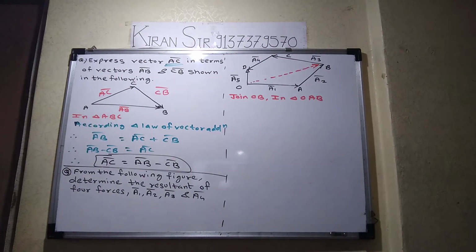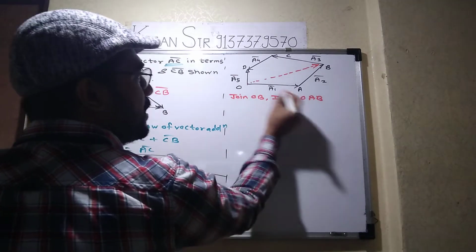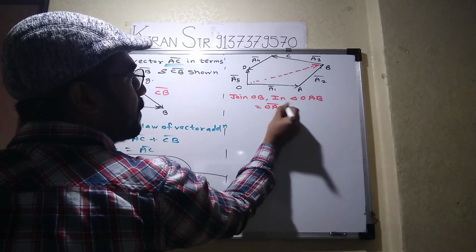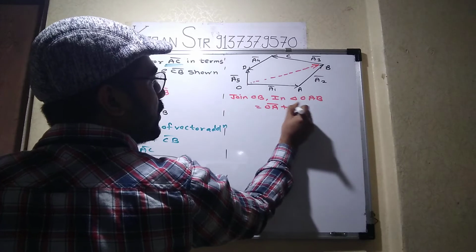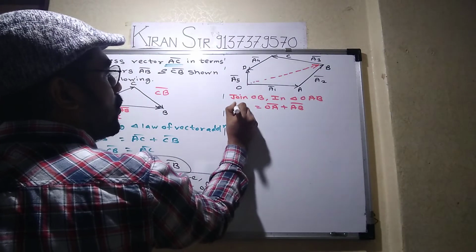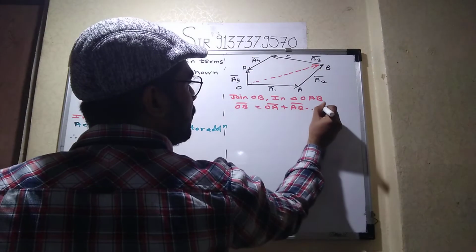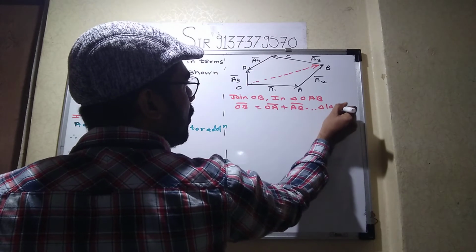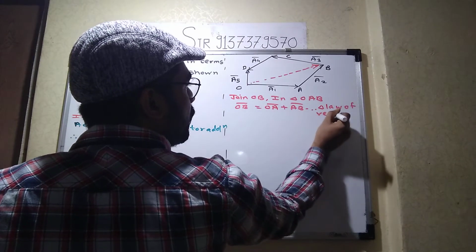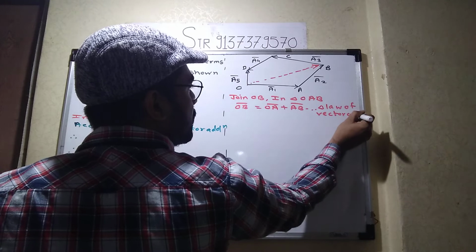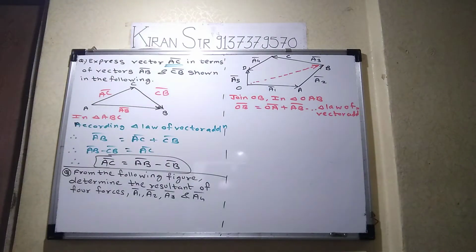OA and AB. Very good. In triangle OAB, we observe that OA bar plus AB bar is equal to OB bar. The reason we have to write is triangle law of vector addition.